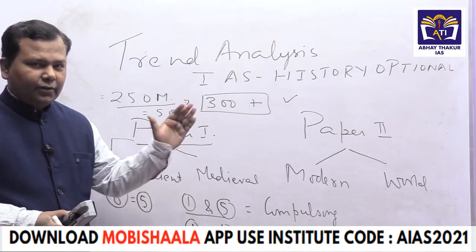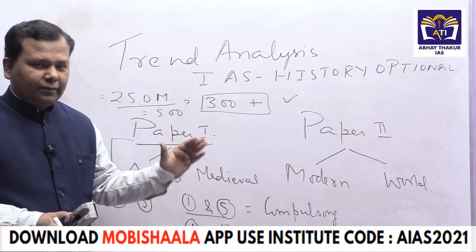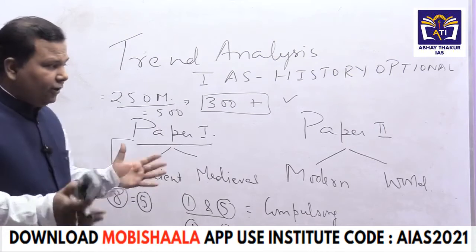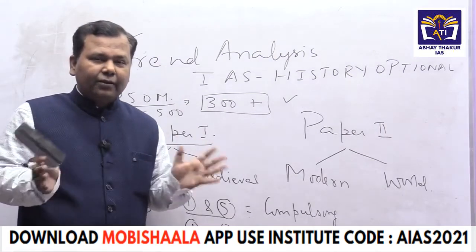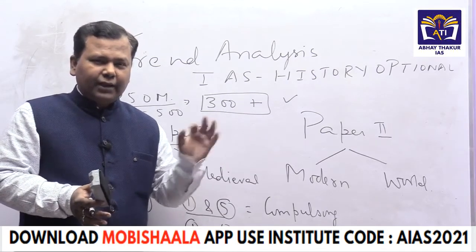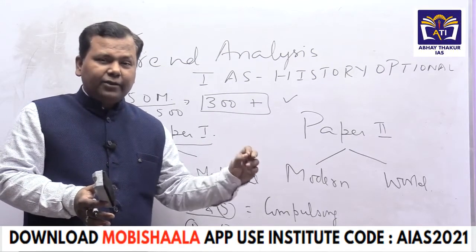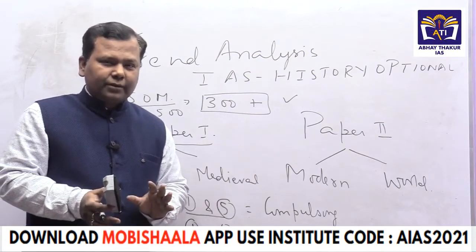Get this point? When a candidate is covering any part of the syllabus, he must cover all kinds of things. And all of you know, history is based on sources, so we cannot leave the sources when we prepare it for optional. Even if the earlier paper did not mention sources, the questions were still from the sources.